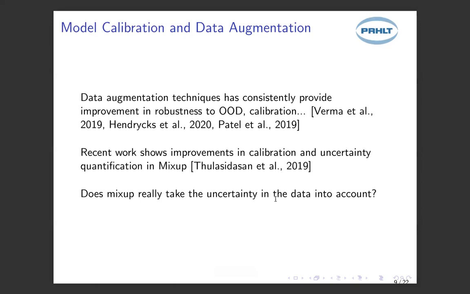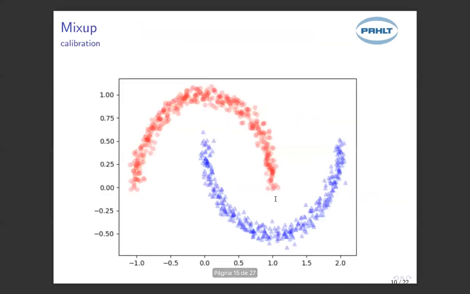Mixup can smooth the ultimate predictions of your classifier because it generates data between the different classes, but it doesn't generate this data according to how the data is distributed. Hence, we can end up learning an uncalibrated model. To illustrate this, I show this training distribution with two classes, the red one and the blue one.